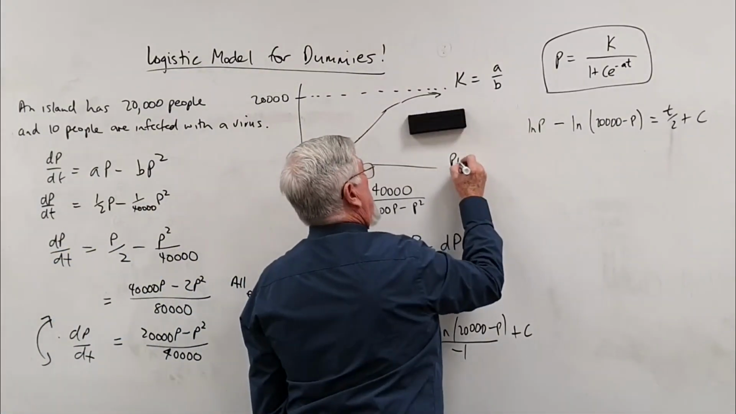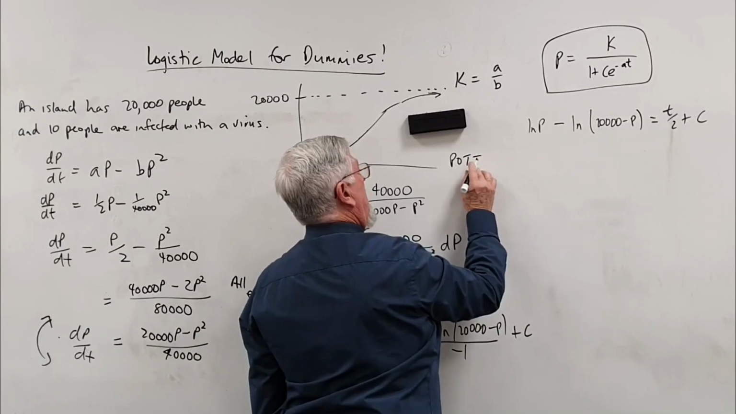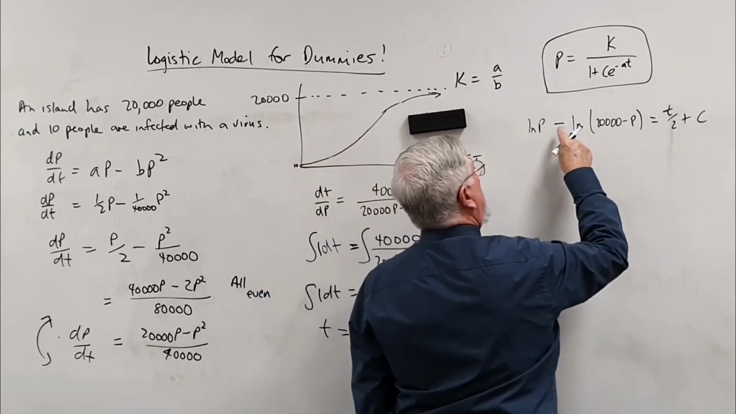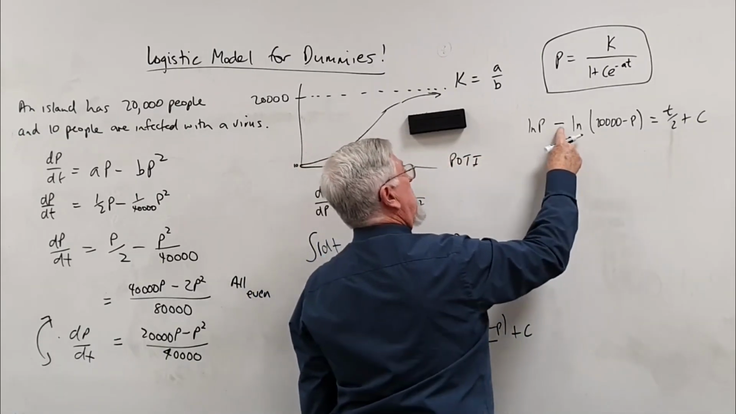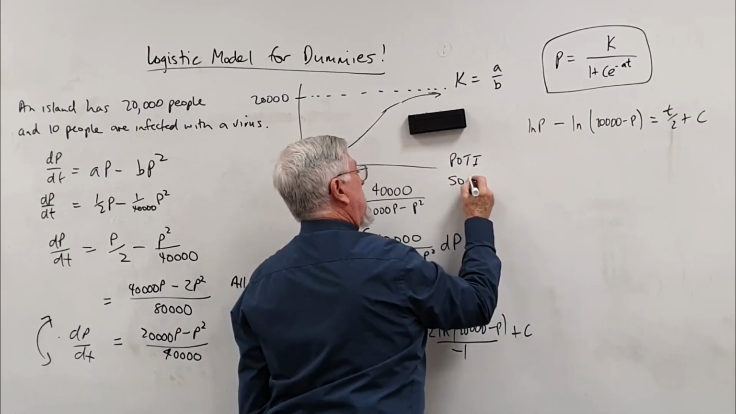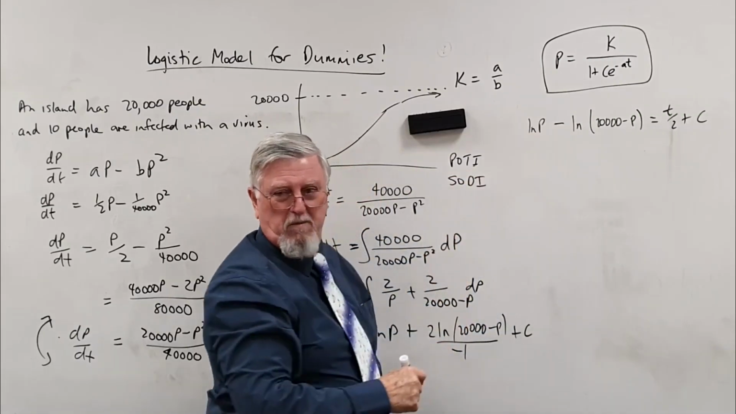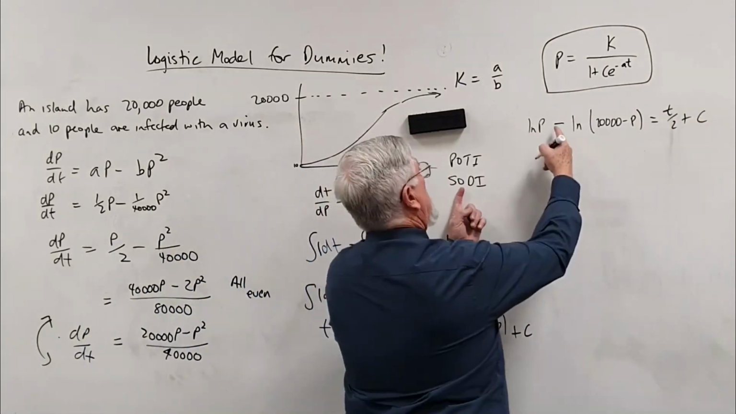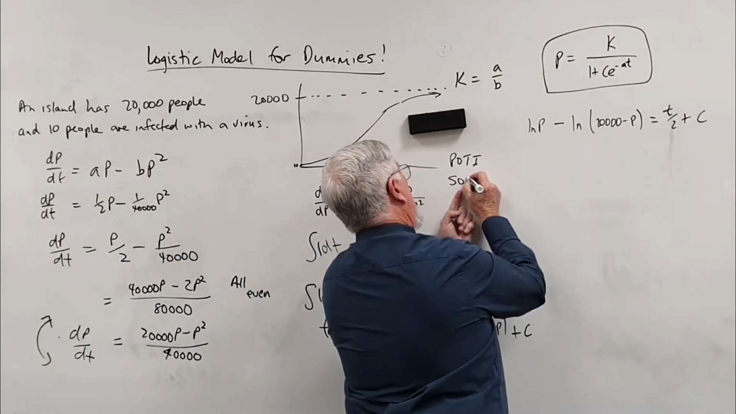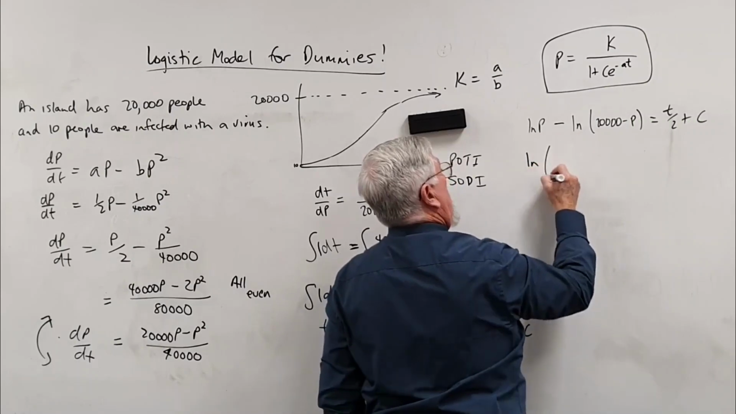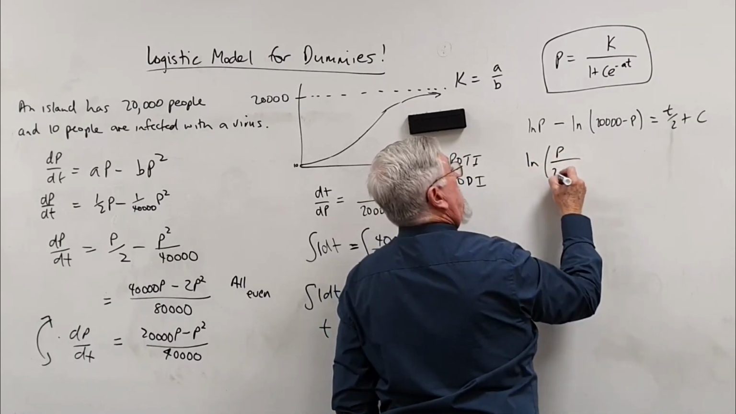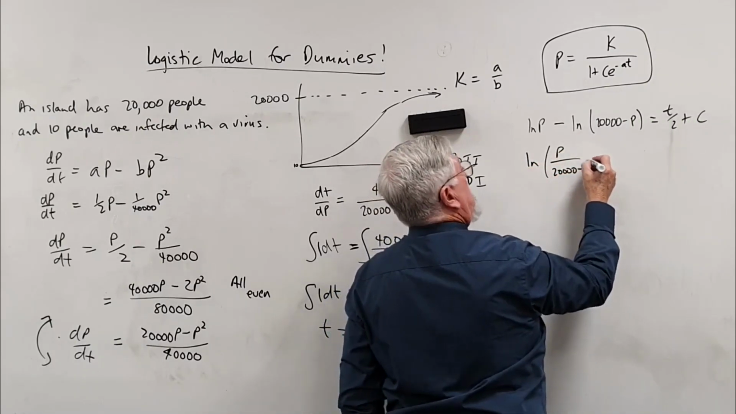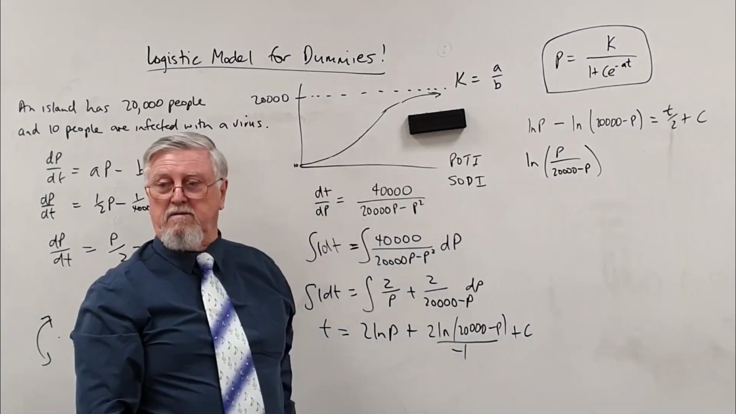So I talk about the potty rule. A plus on the outside, a times on the inside. So that's when I talk about SODI, which I don't really memorise, it's just potty. I subtract on the outside is a divide by the inside. So we just got the ln of P on 20,000 minus P. You okay with that?